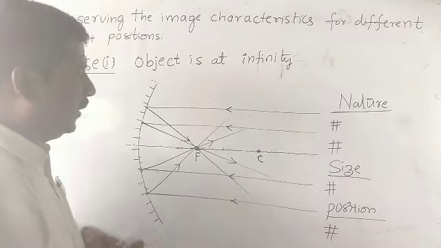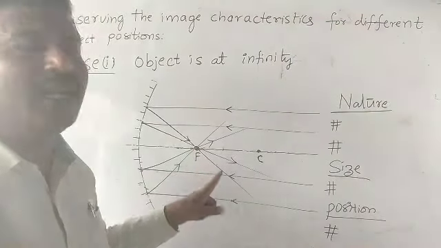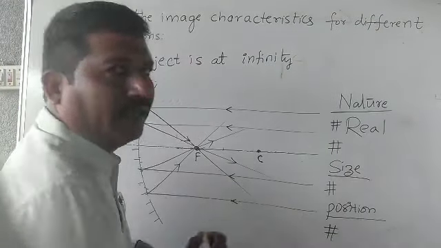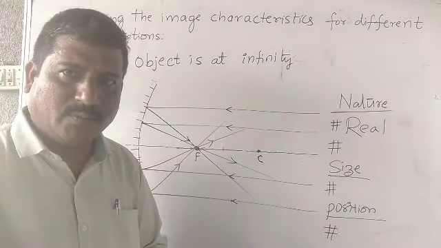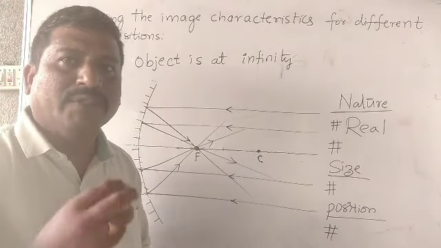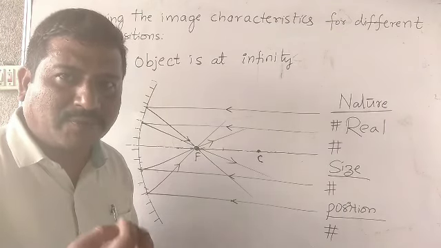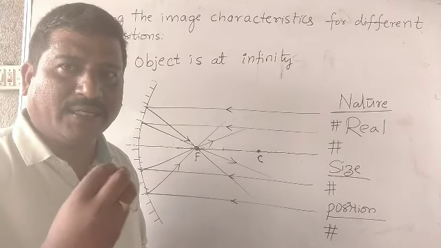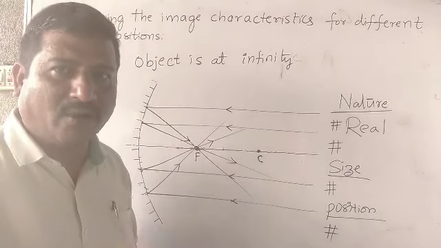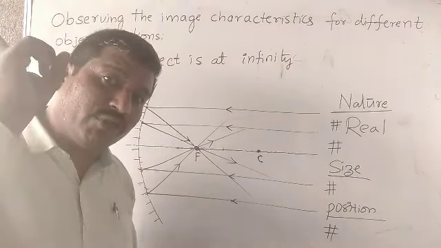Okay. Now the characteristics of the image. It is a real image, beta. What do you mean by a real image? An image which can be captured on a screen is called a real image. An image which cannot be captured on a screen is called a virtual image.